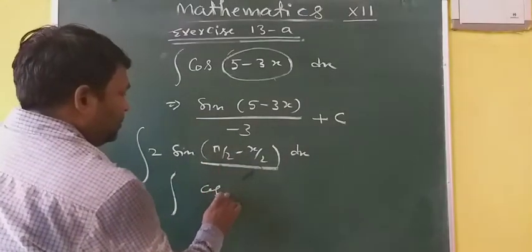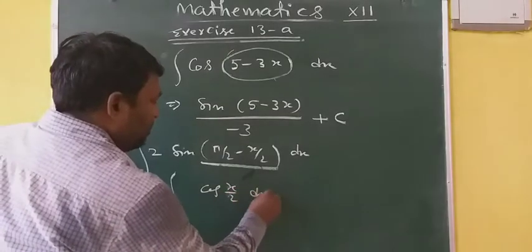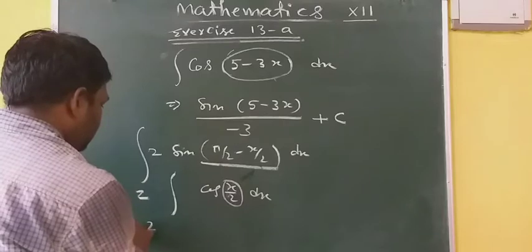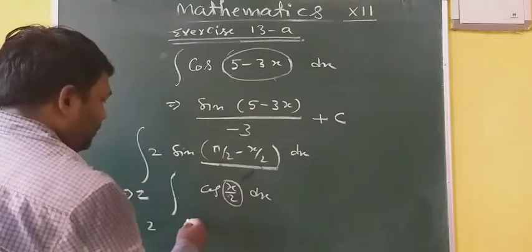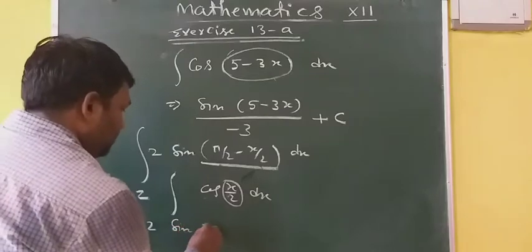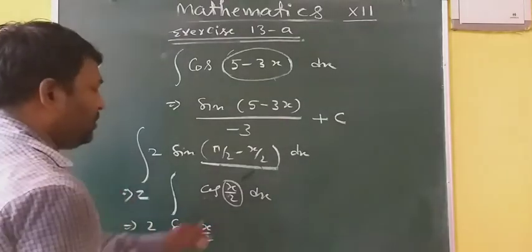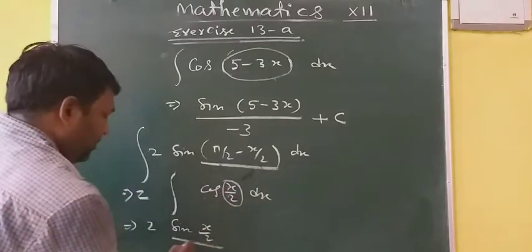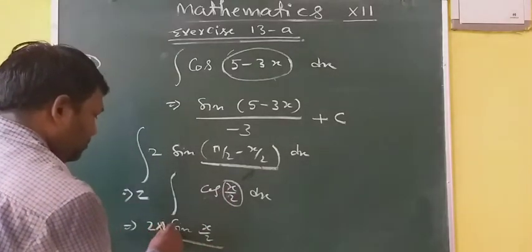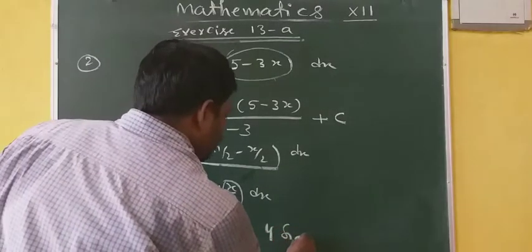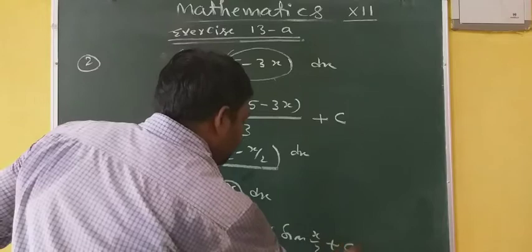So cos x by 2 dx. This you can take as x. So integration of cos is sin x by 2 and thereafter dividing by 1 by 2, which is multiplying by 2. So your answer is 4 sin x by 2 plus c.